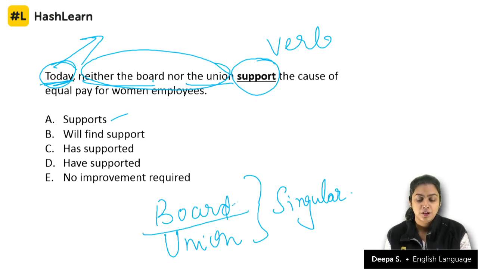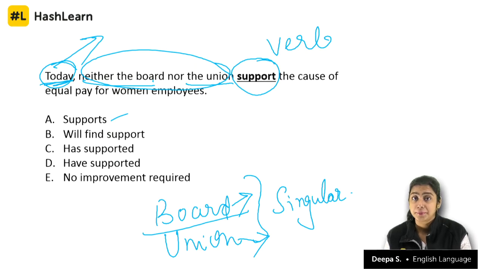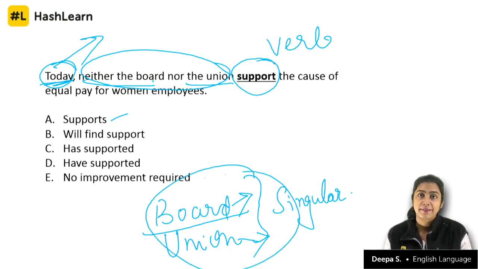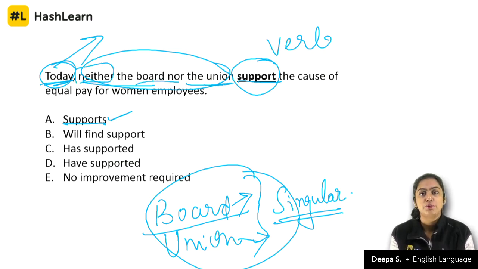Okay, what does it mean? Board of directors, union of employees. Now directors and employees might be plural, but when you look at them as the collective noun, that is singular. And when you have a singular subject, is it going to be support or supports? Now let's look at the options. Now supports, yes, it is right, because even if you have neither, board and union are singular. So the verb has to be supports.